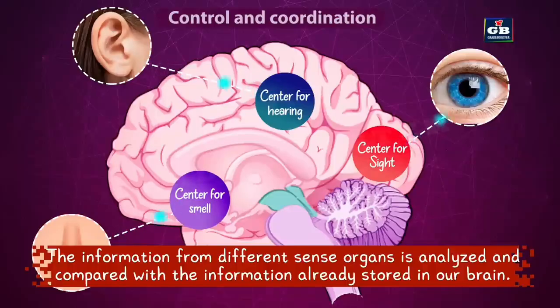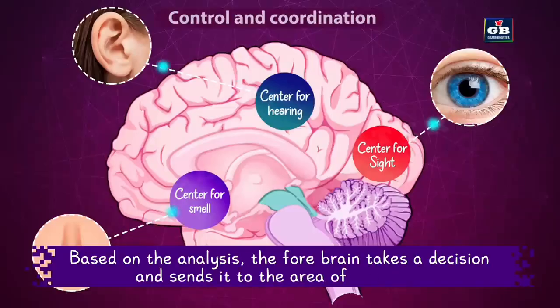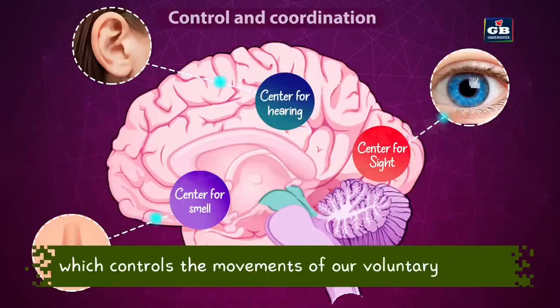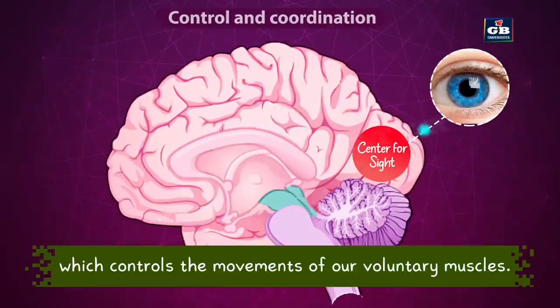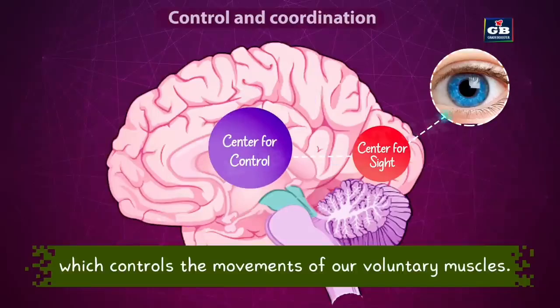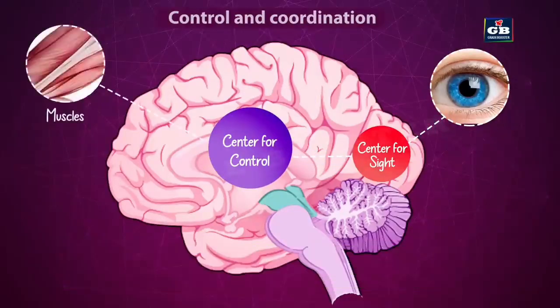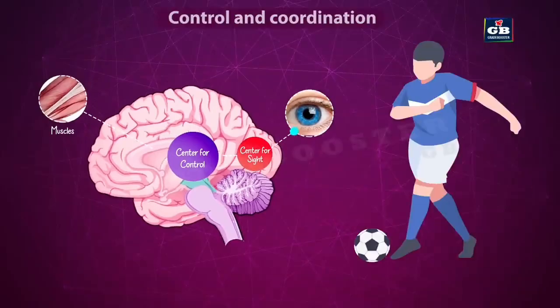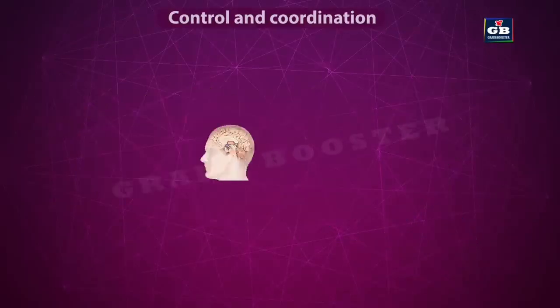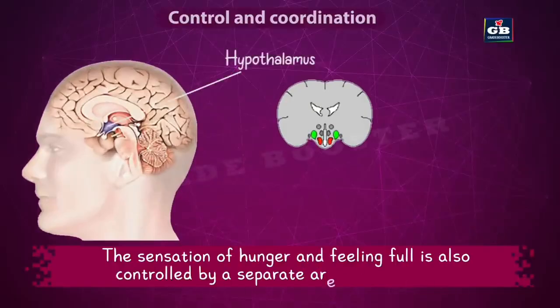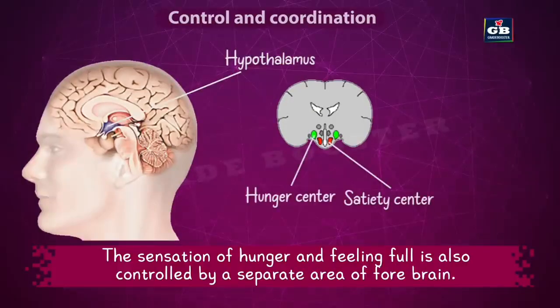Based on the analysis, the forebrain takes a decision and sends it to the area of the brain which controls the movements of our voluntary muscles. For example, if we are playing football, our eyes send the information about the position of the ball to the area of the brain which analyzes it. After analysis, a decision is taken and the information is sent to the area of the brain which executes it. It causes the necessary movements in our muscles and makes us kick the ball in the right direction with the right force. The sensation of hunger and feeling full is also controlled by a separate area of the forebrain.